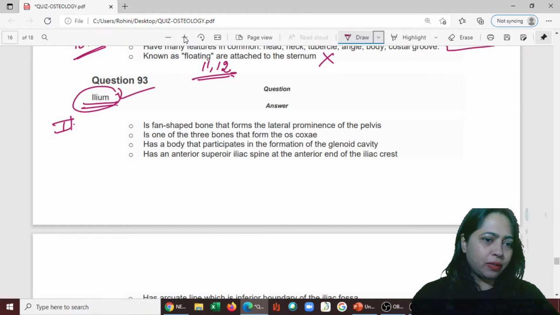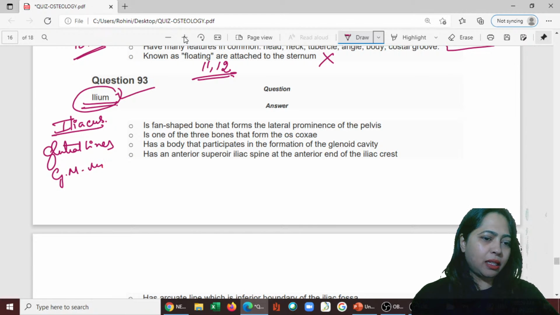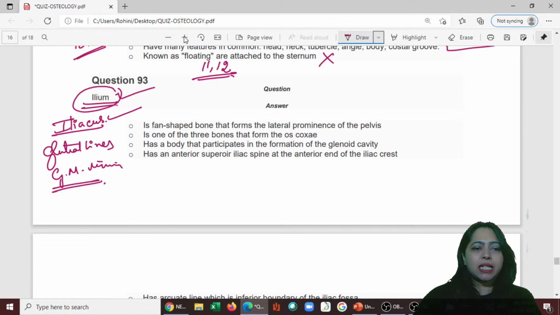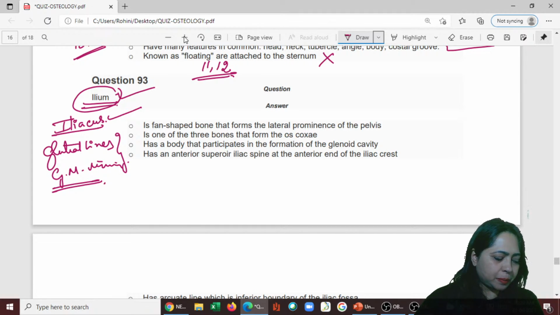On the inside, you have iliacus. And on the outside, what do you have? Gluteal lines, which give attachment to gluteus medius and minimus. Okay. Iliacus, gluteus medius, and minimus. Okay, that is ilium. It is a fan-shaped bone that forms the lateral prominence of the pelvis.